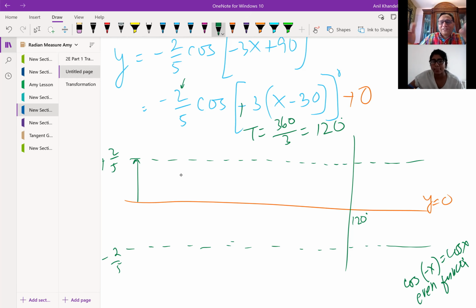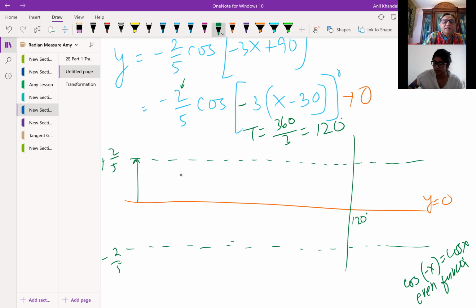If it was sine, an odd function, then with the minus you'd go down. Even if it is written minus, it is not wrong. It's correct.